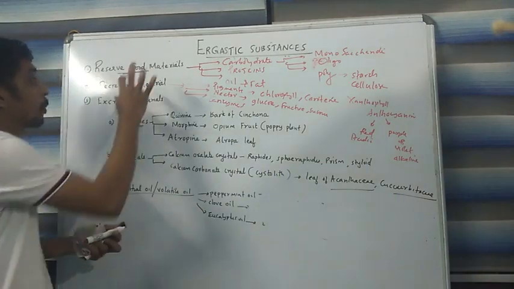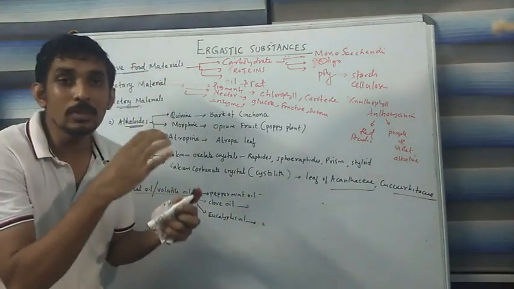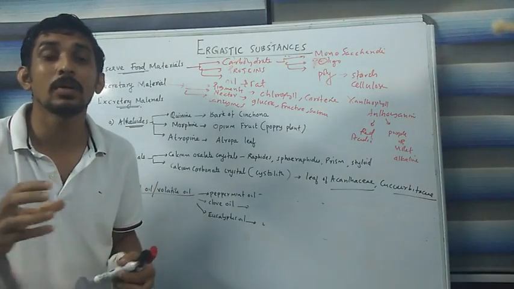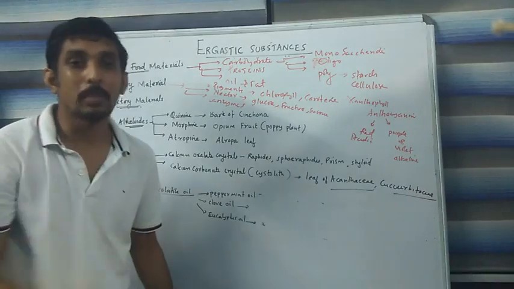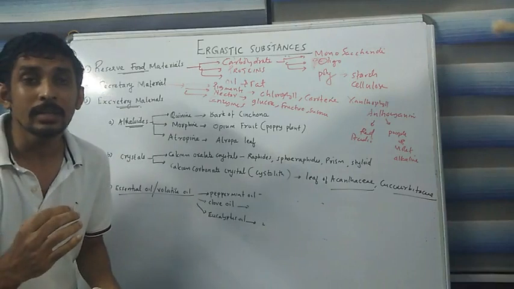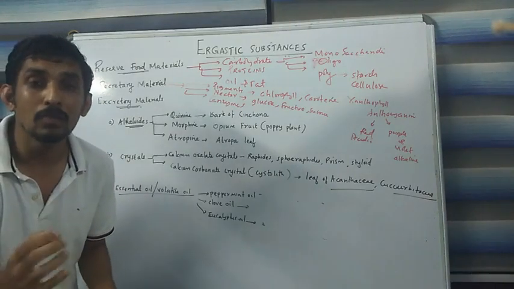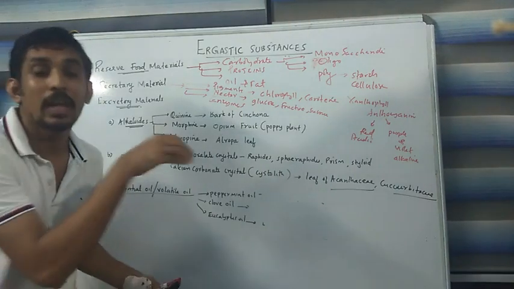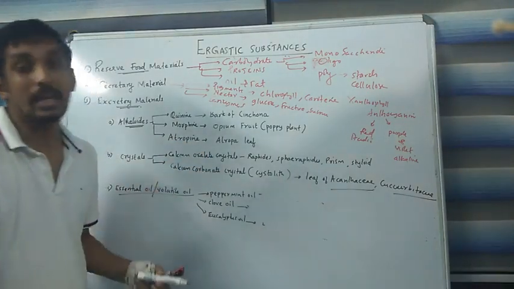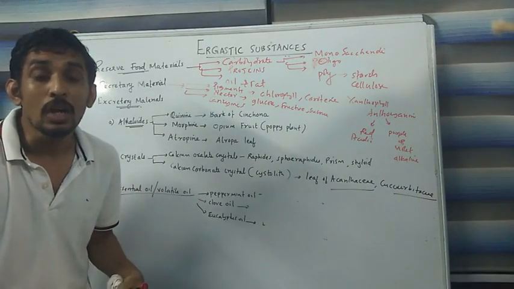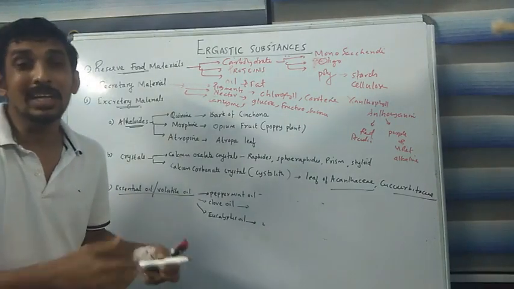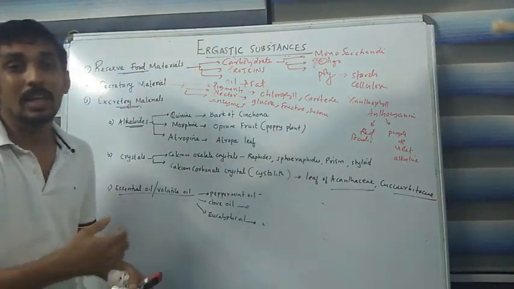When we compare excretory material with the first two cases, the majority of the material in the first two cases takes part in the metabolic reactions of the plant cell. But most of the excretory material is not involved in the chemical reactions of the live plant cell, or we can say they are not useful for the live plant cell, but they are highly economical for humans.